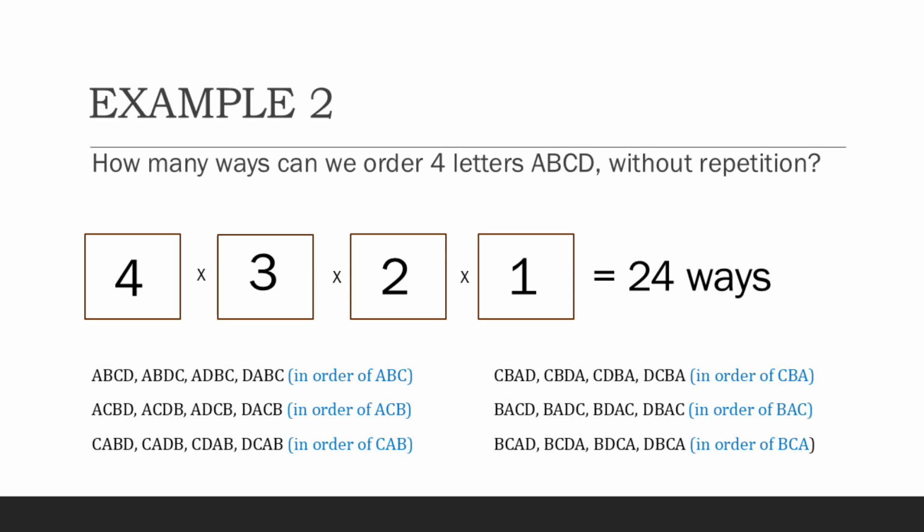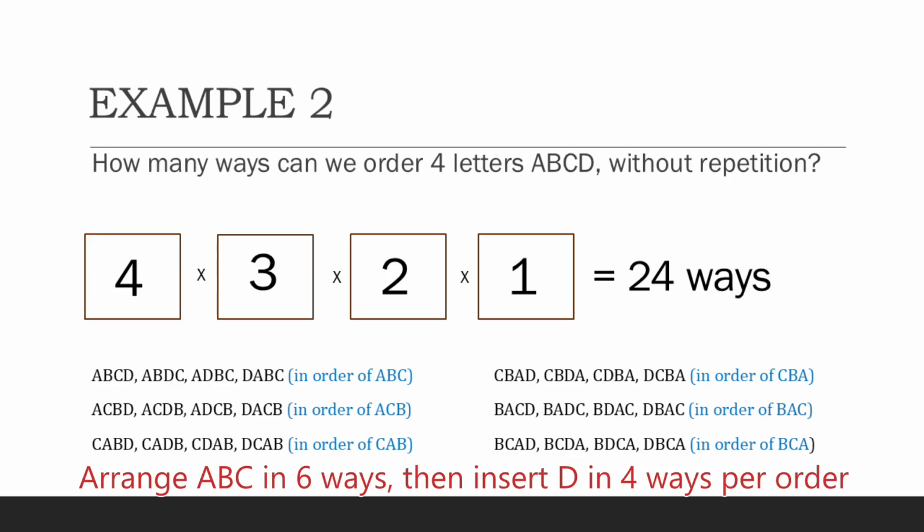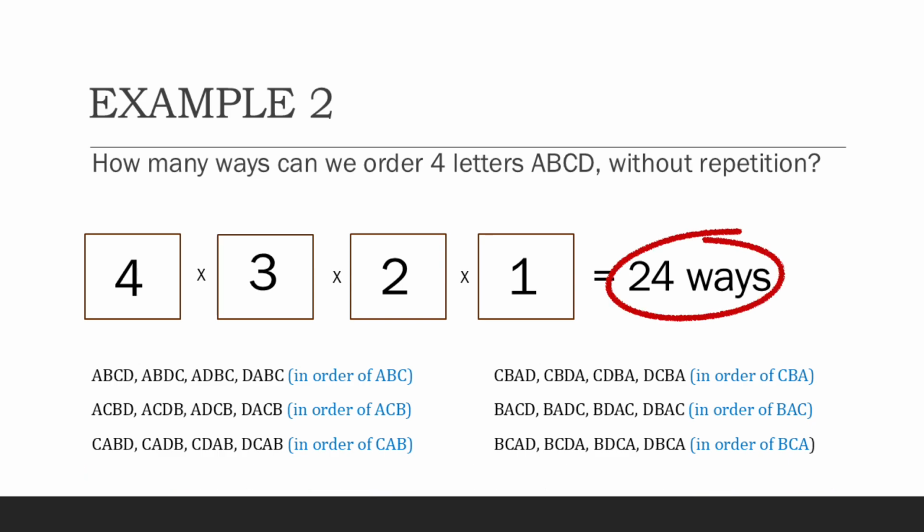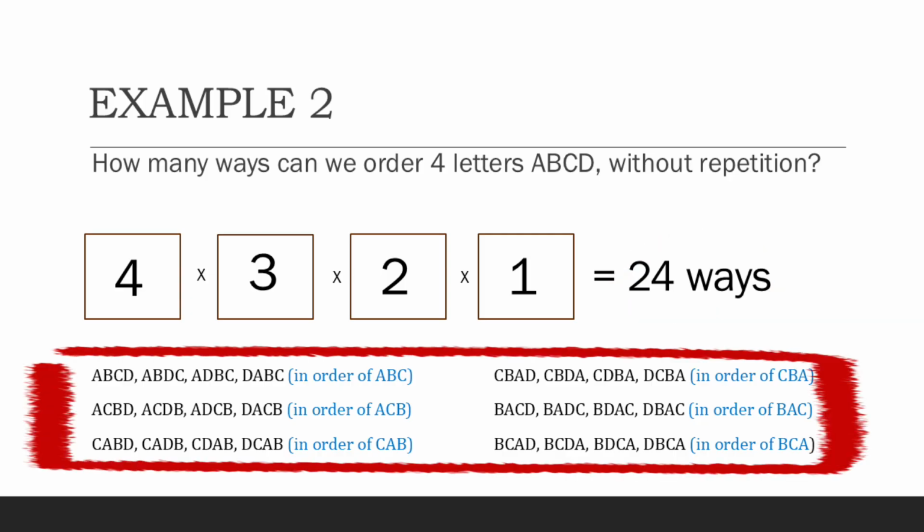Now, listing them all up is a bit harder this time, but it might help to list all the 6 ways to arrange 3 letters at a time and then just inserting D in all the possible places from start to end. For example, we're going to have this first line over here where the order will always be A, B, and C as you move from left to right, and then you just place the D in all the possible 4 places where you can find them. In this way, you're going to show 24 ways that this can be done. This means there are 24 ways to arrange 4 things at a time when order is important.